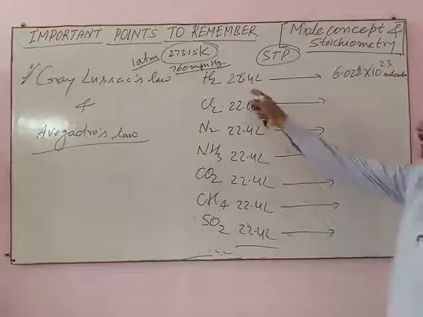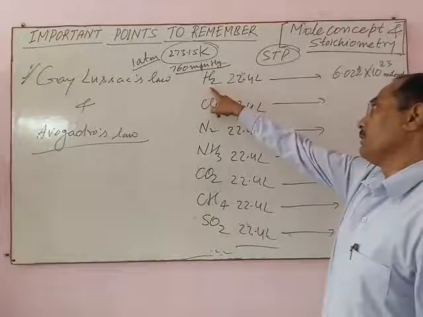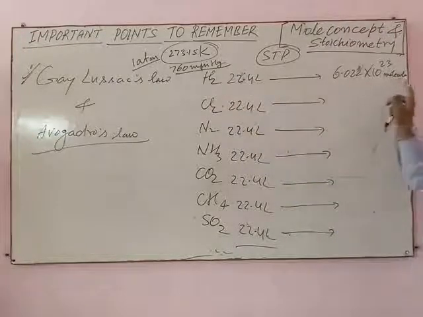Means at STP, 22.4 liters of hydrogen gas contains Avogadro number of hydrogen molecules.